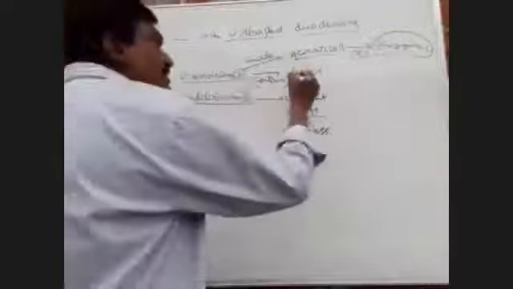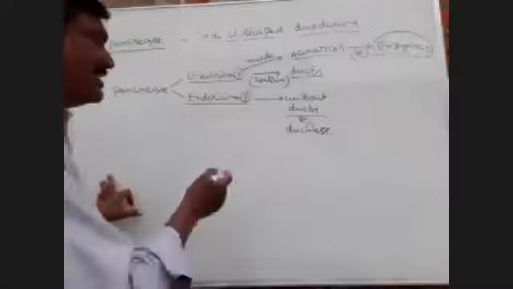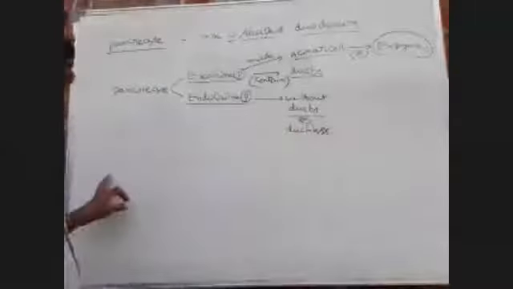This exocrine part consists of ducts. Okay, right. Next, the endocrine part is without ducts, or ductless. Ducts are absent in the endocrine part.